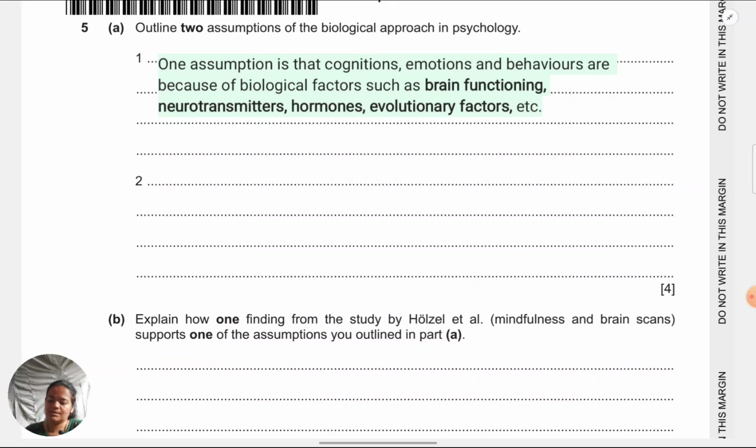Okay, another assumption is similarities and differences in the behaviors of individuals can be attributed to the differential working of biological factors in their body. Okay, something to this effect.